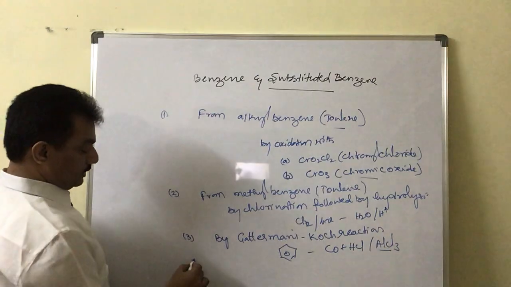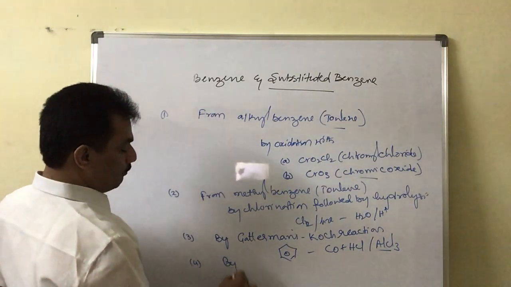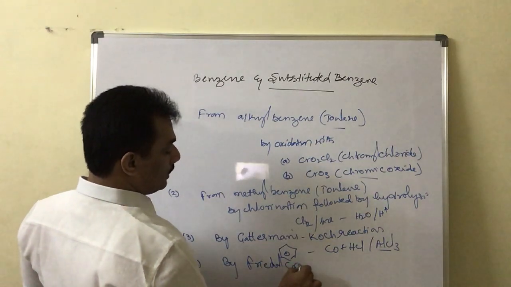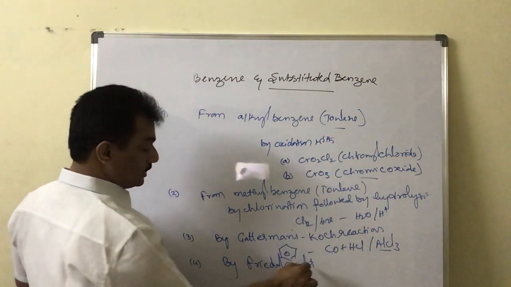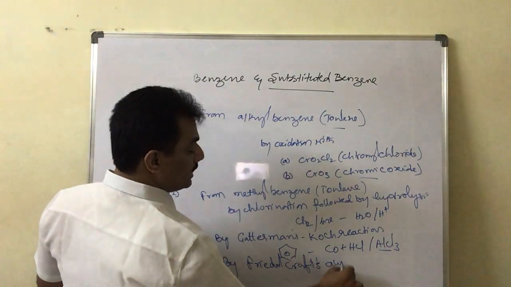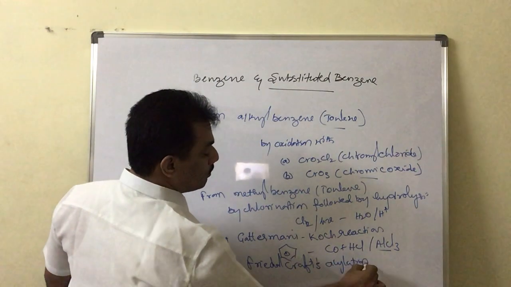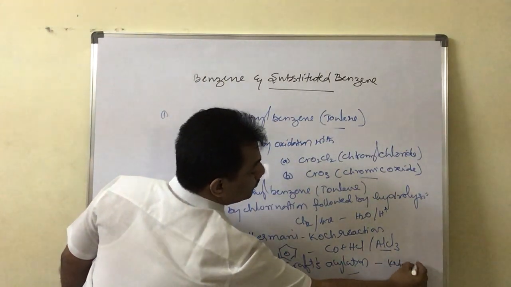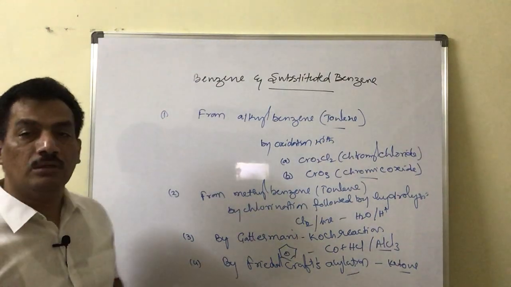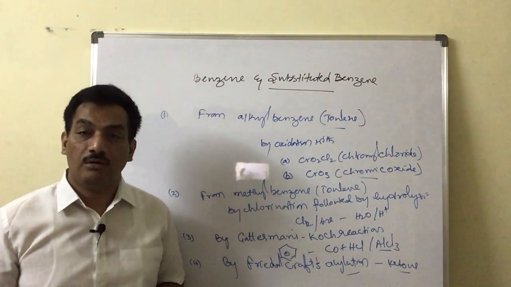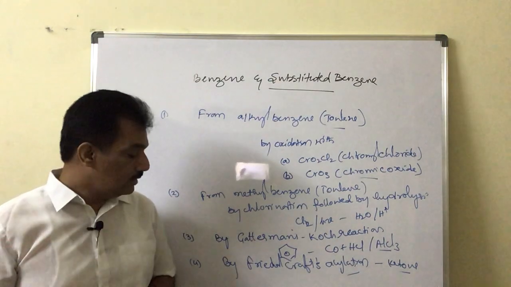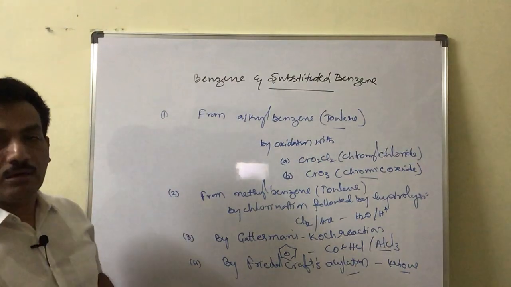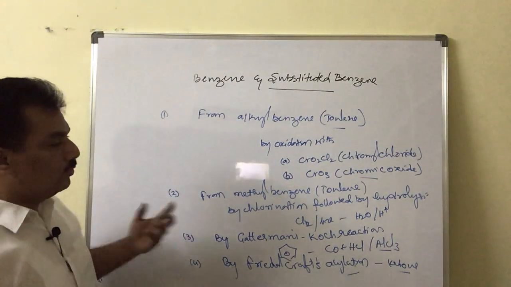And the last method is by Friedel-Crafts acylation. Just you remember, in acylation process we are getting aromatic ketones as the product in Friedel-Crafts acylation process. Clear?